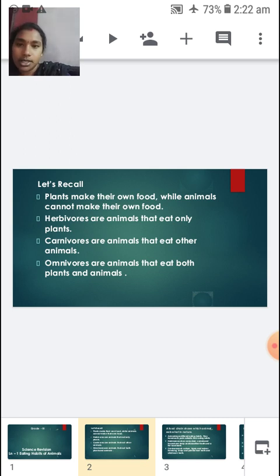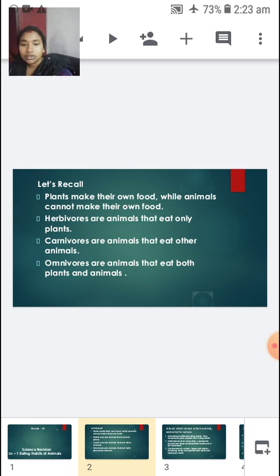Herbivores are animals that eat only plants. Carnivores are animals that eat other animals. Omnivores are animals that eat both plants and animals.